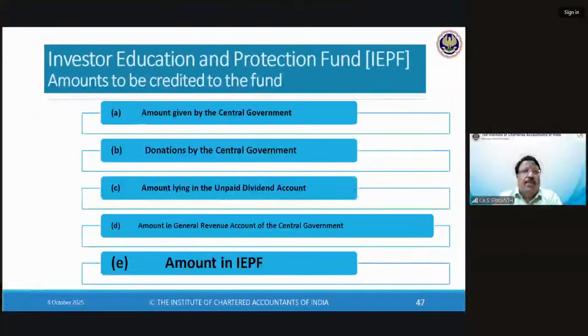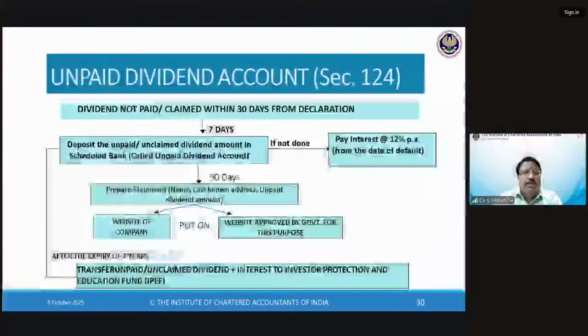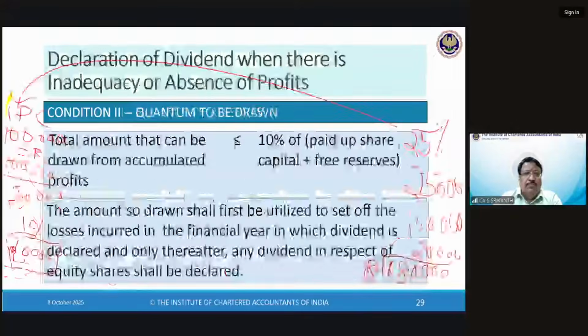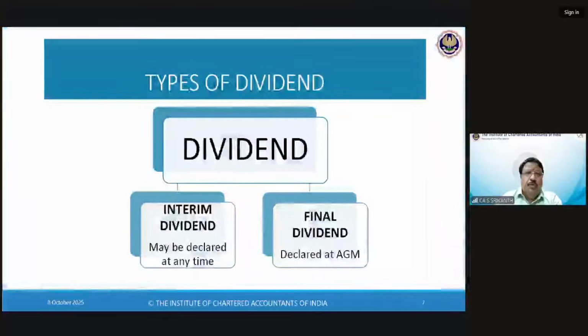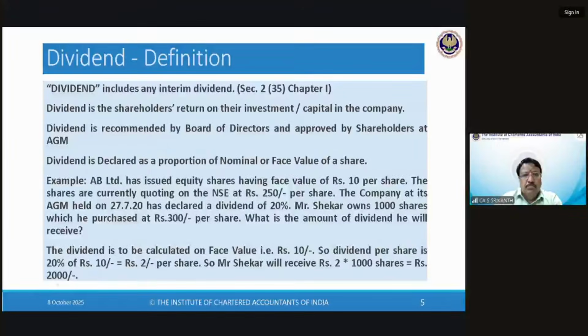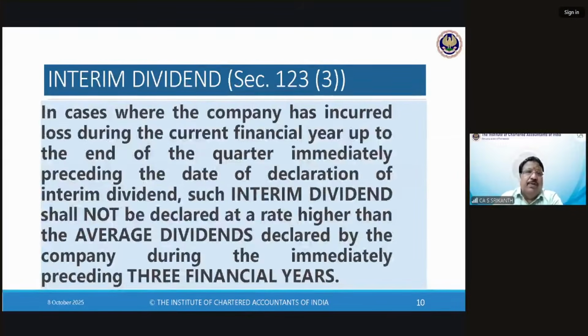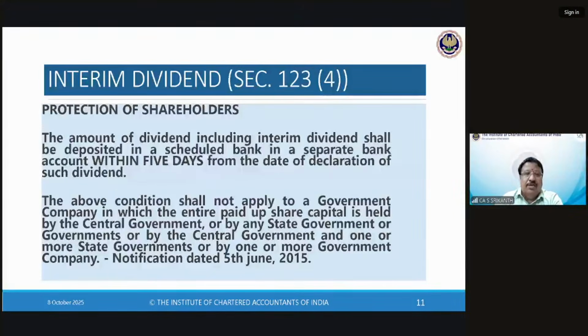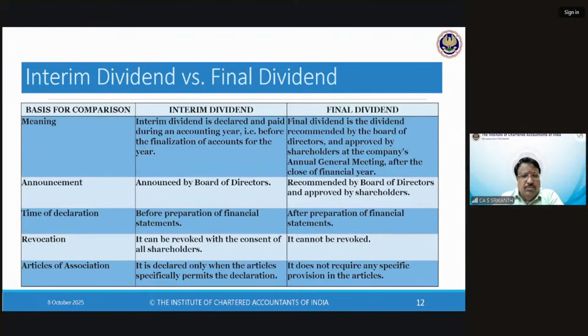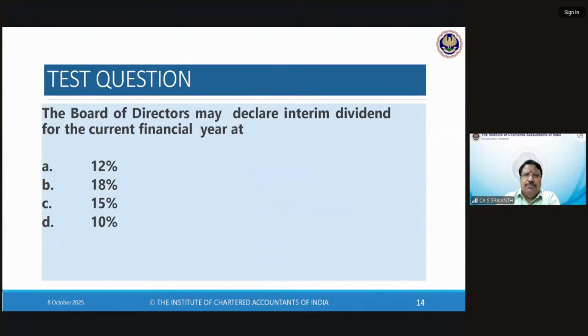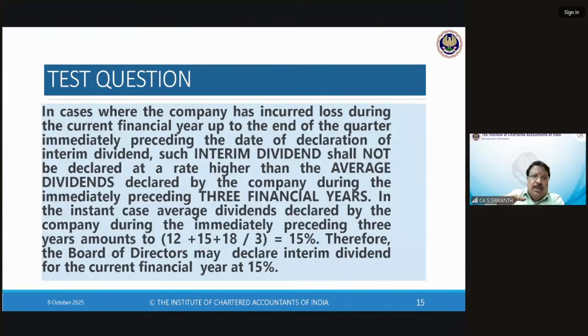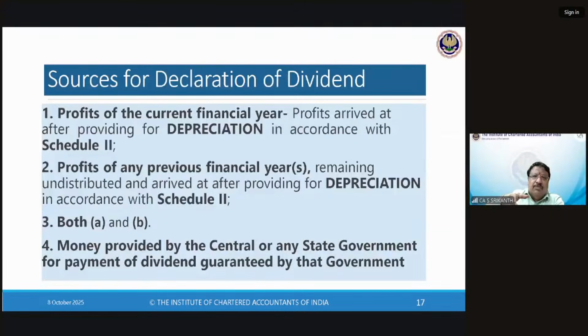When we give in law paper, we don't give number of questions. So what is important? When interim dividend can become payable. Calculation of the rate is very important. You have to read it. What is the rate at which interim dividend will be declared? Because there's a condition there. They might ask you to remember that interim dividend once declared has to be transferred within 5 days.